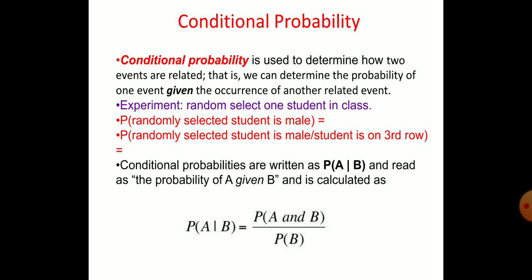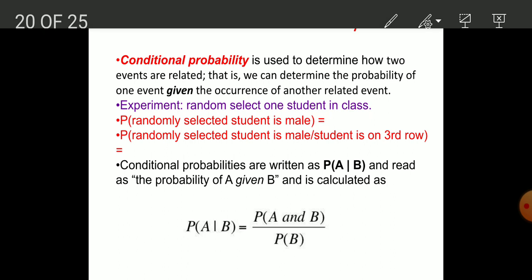Conditional probability, P of A by B, that means conditional probability of A given B, is P of A intersection B by P of B. All of you please remember here, this B is down here, this is also down here. You see here, this is down, this is down.